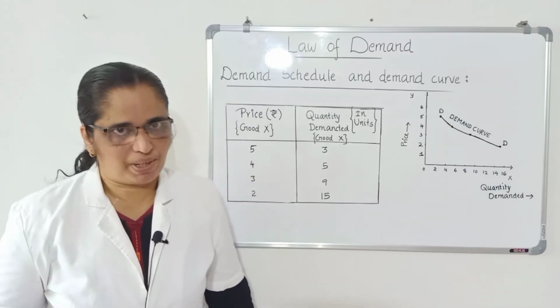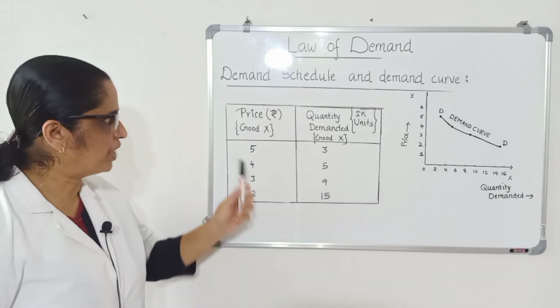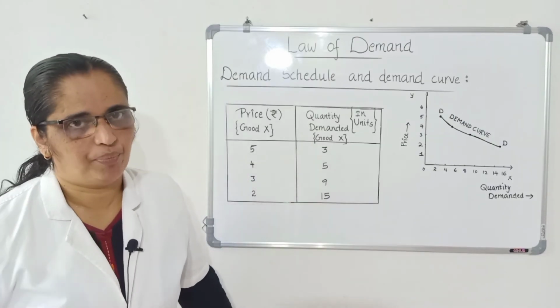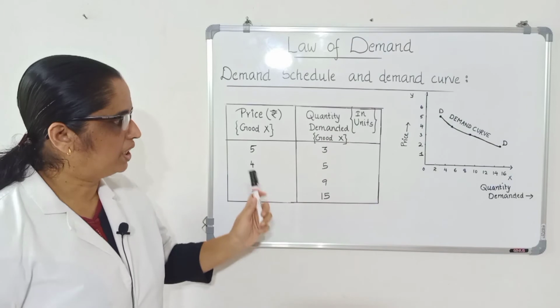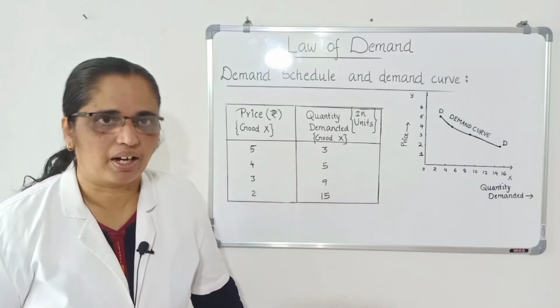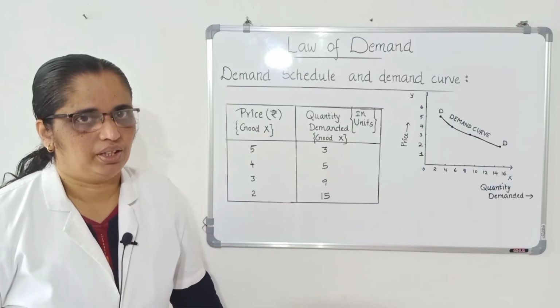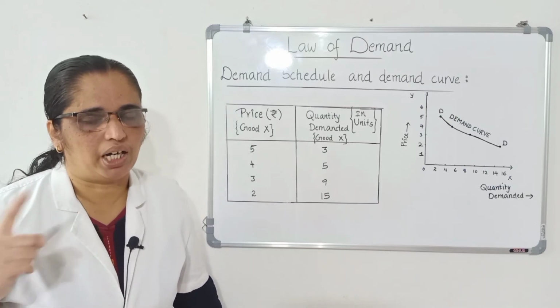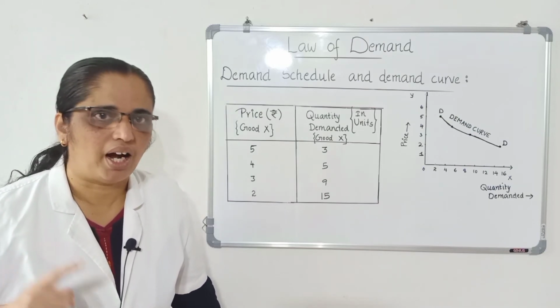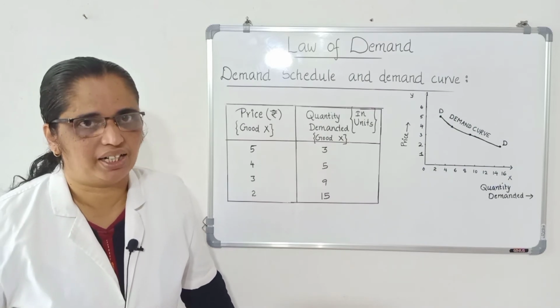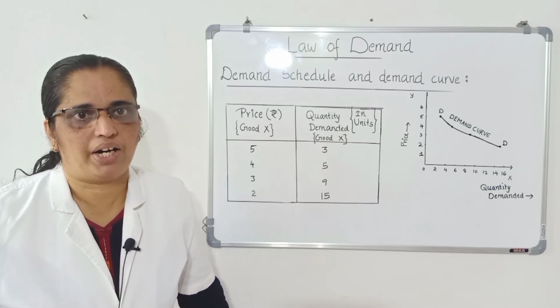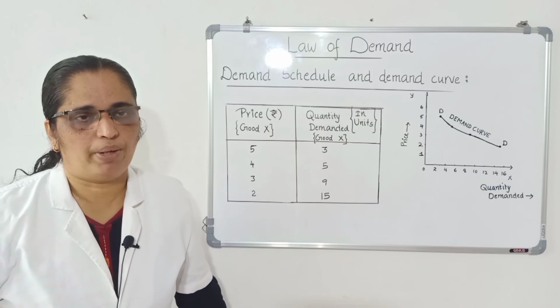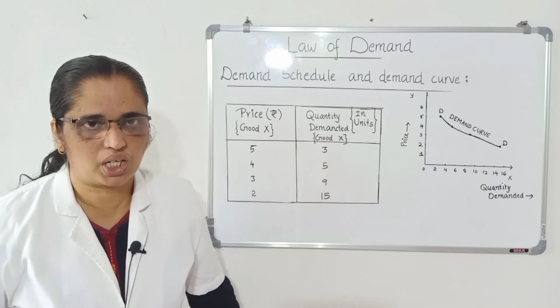So, law of demand expresses the relationship between price and quantity demanded. What type of relationship? The inverse or indirect relationship. More and more quantities are purchased at a lower price than at a higher price, assuming that other variables are held constant. What do you mean by other variables are held constant?